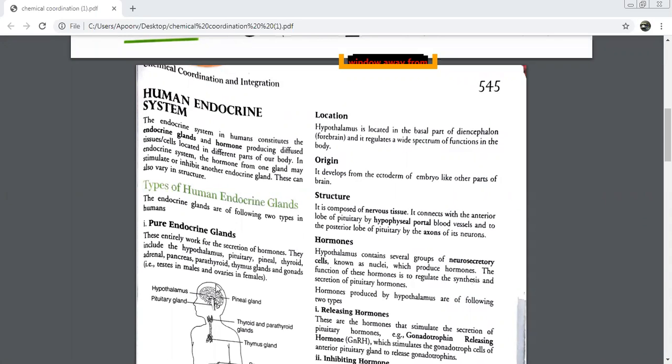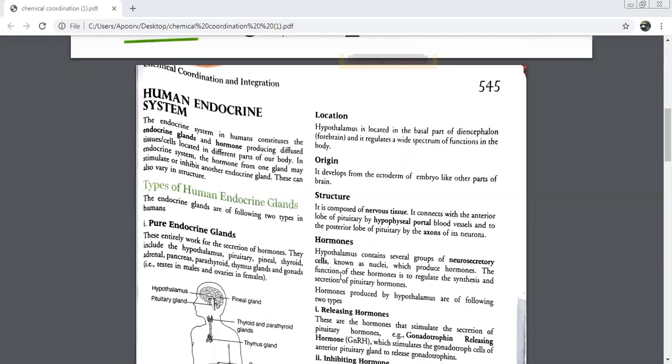Hypothalamus contains several groups of neurosecretory cells known as nuclei which produce hormones. If you see, this hypothalamus is over here. It contains some special cells. They are neurosecretory cells. Neurosecretory means they will give secretion in the neural part, that is the nervous system part. These neurosecretory cells are known as nuclei, and it is these cells which produce hormones. All the cells of the hypothalamus do not produce hormones. Make this very clear. Which cells of the hypothalamus will produce hormones? There are special cells.